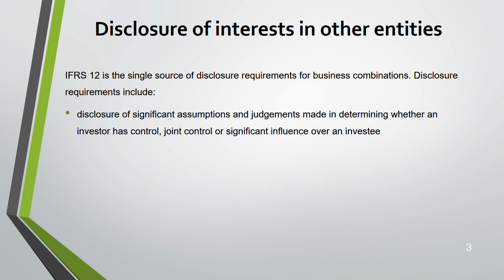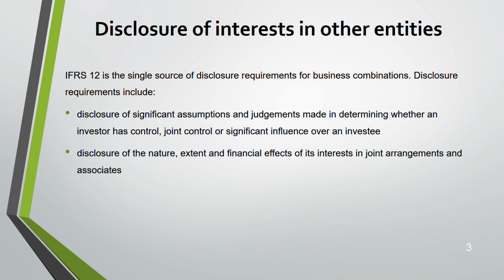Number one, any significant assumptions and judgments that are made to decide whether the investor has control or joint control or significant influence, you need to disclose. On what basis are you saying this person has control? On what basis are you saying that company has joint control? On what basis are you saying there's significant influence? You have to give your assumptions and judgments. You have to disclose it.